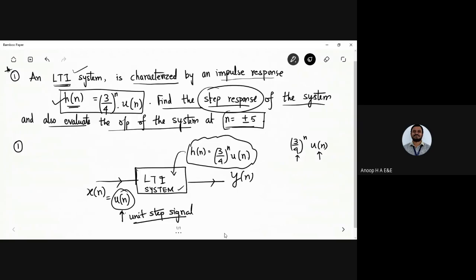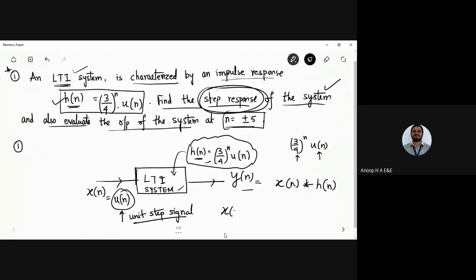So this is the LTI system, and this one is h of n, that is equal to (3/4) power n into u of n. Don't get confused here. So u of n is there. So this one is h of n. So why is this u of n? I want the impulse response which is associated. It is characterized already by the equation, but I need the step response of the system which is asked in the question here. So y of n is given by x of n, I need to convolve it with h of n.